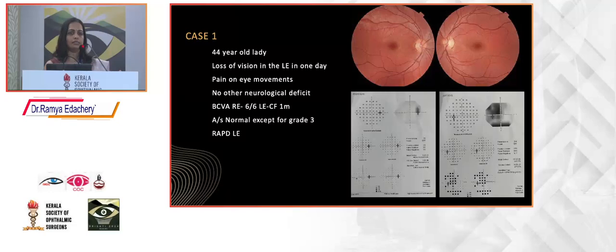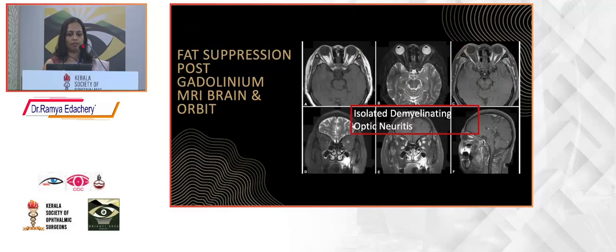So considering this, we will call it as left eye retrobulbar optic neuritis. So we have sent the patient for an MRI orbit with the gadolinium contrast and fat suppression. So you can see there is an increased intensity in the left optic nerve, and which is enhancing in the contrast. So this is an MRI brain, normal. So this is a case of isolated demyelinating optic neuritis. There are no MRI brain lesions.